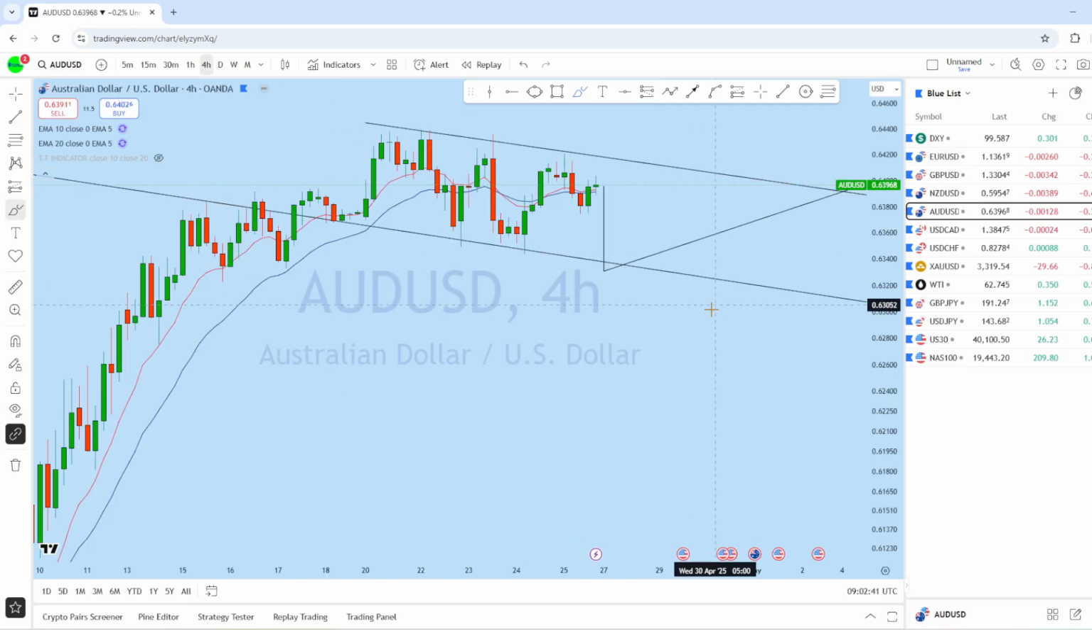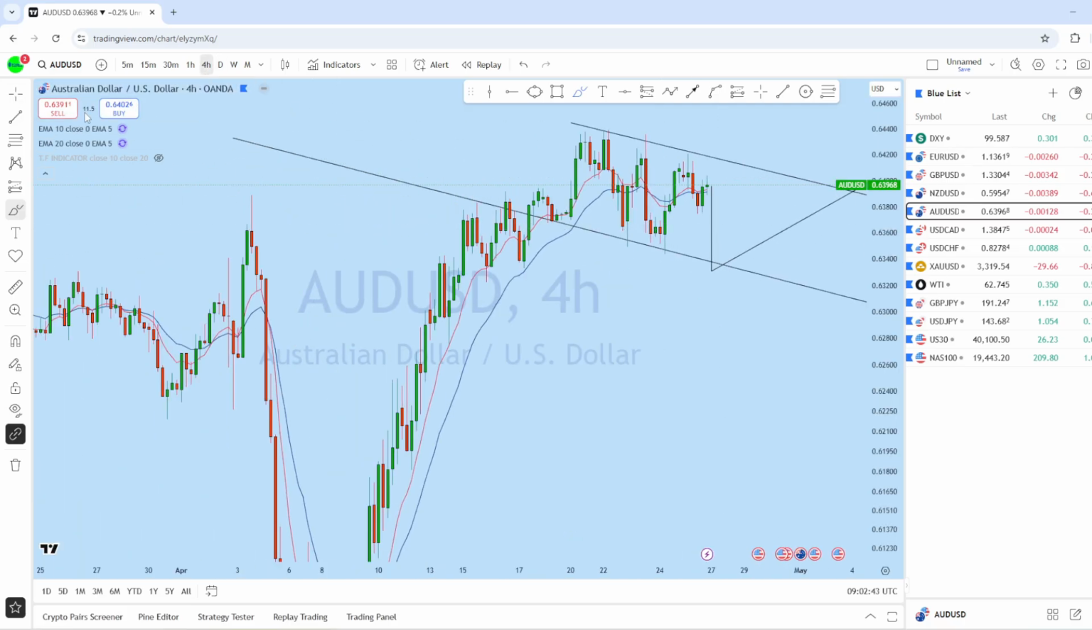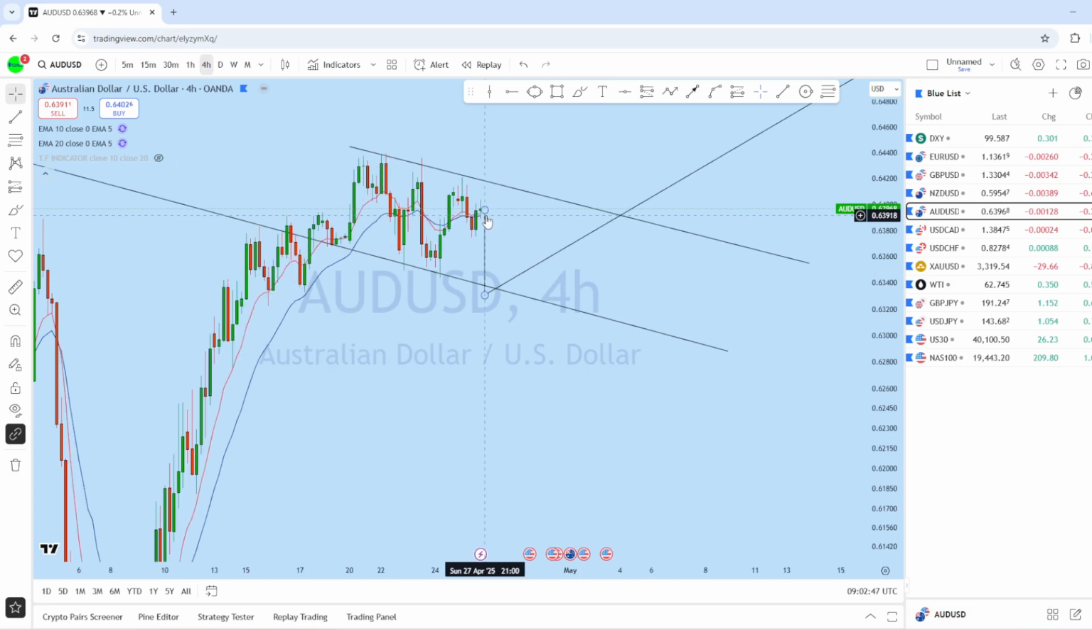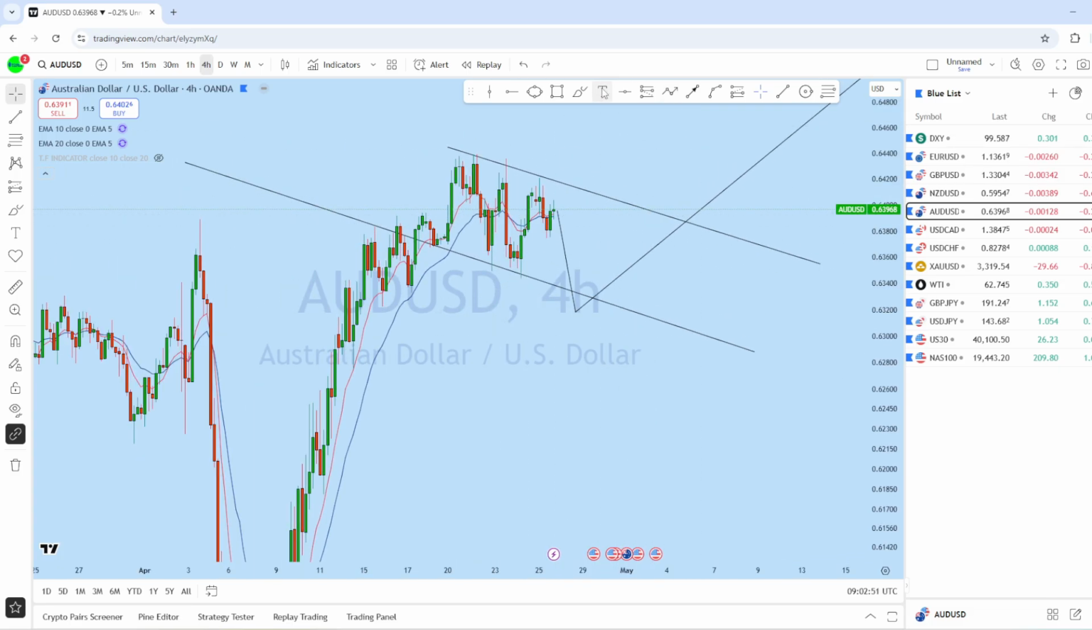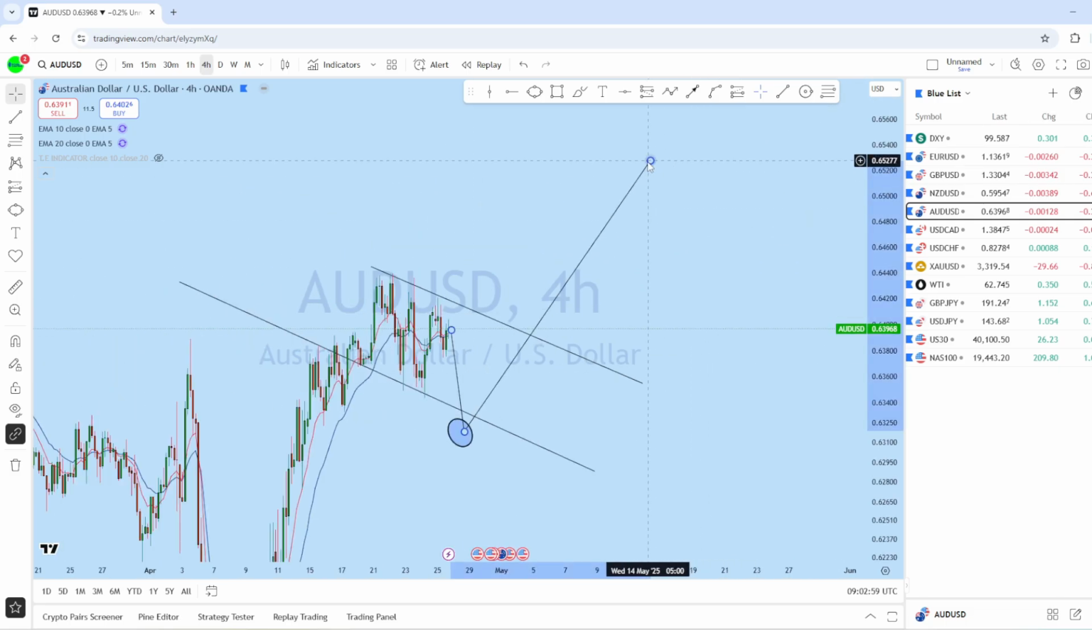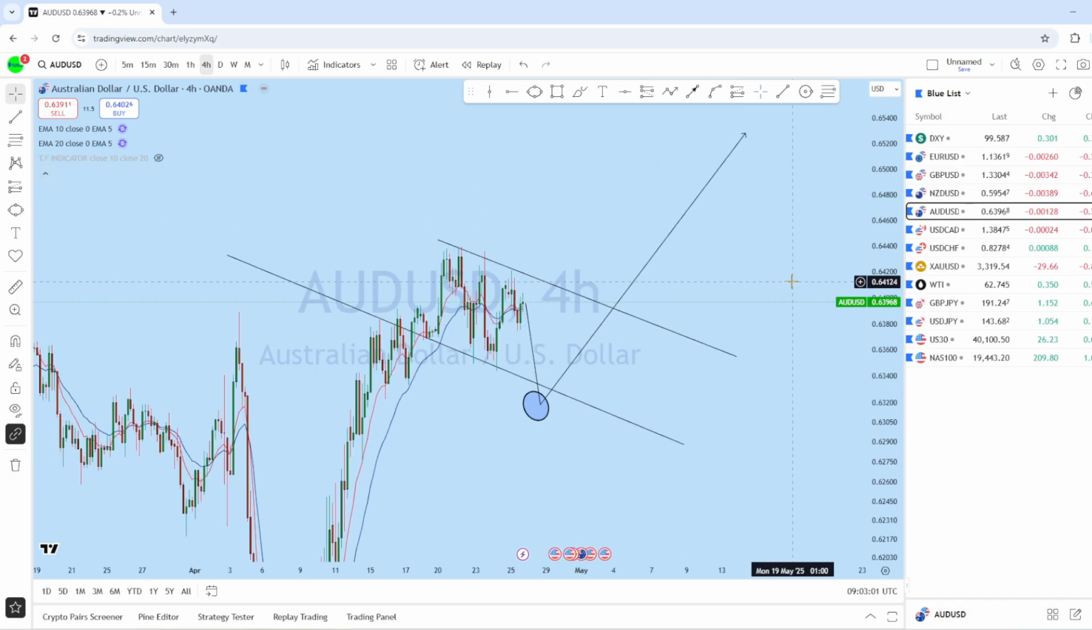Now looking at the 4-hour chart here on AUDUSD, from the 4-hour perspective here is a doji formation, and with the doji expecting AUDUSD to break that low and then grab the liquidity to potentially give us a further bullish trading opportunity in this instrument on AUDUSD.